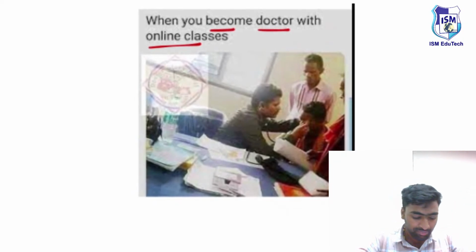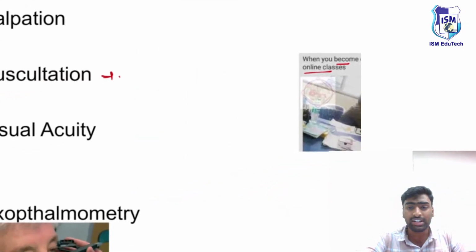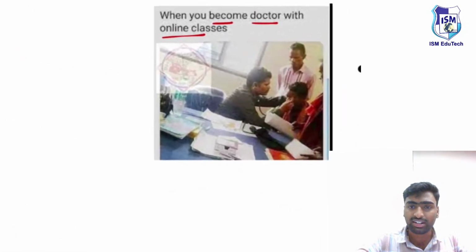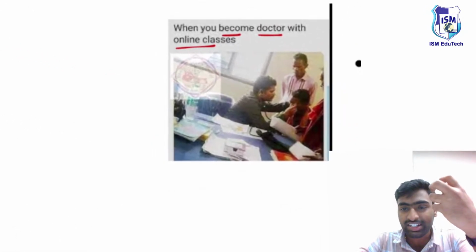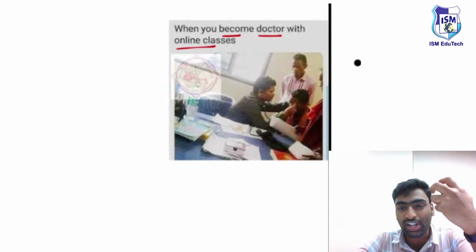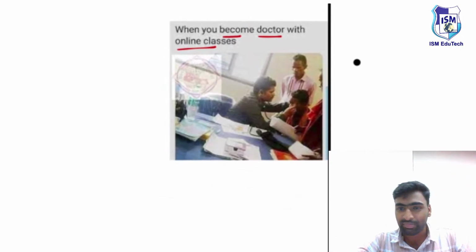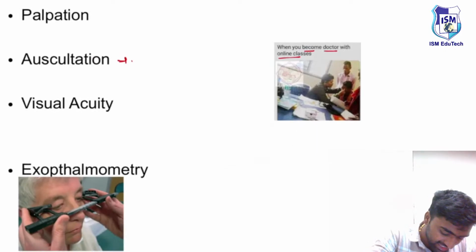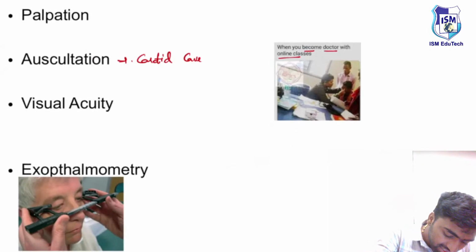Why this is produced, we'll discuss in a while. So in the case of AV malformation, we auscultate the sound of the bruit. We do auscultation in the case of carotid cavernous fistula.